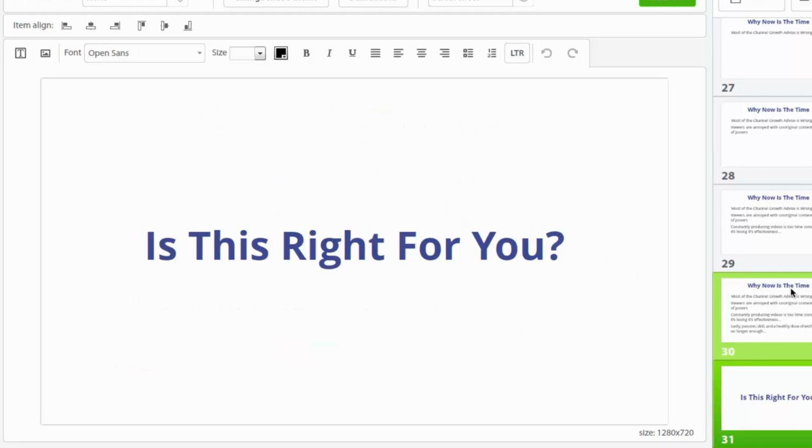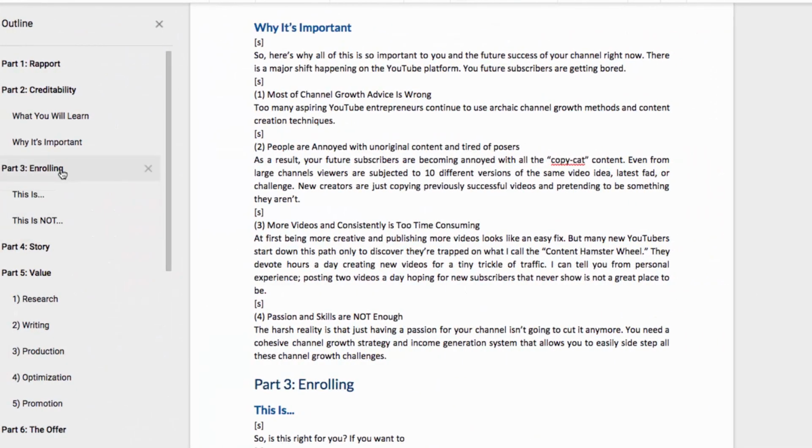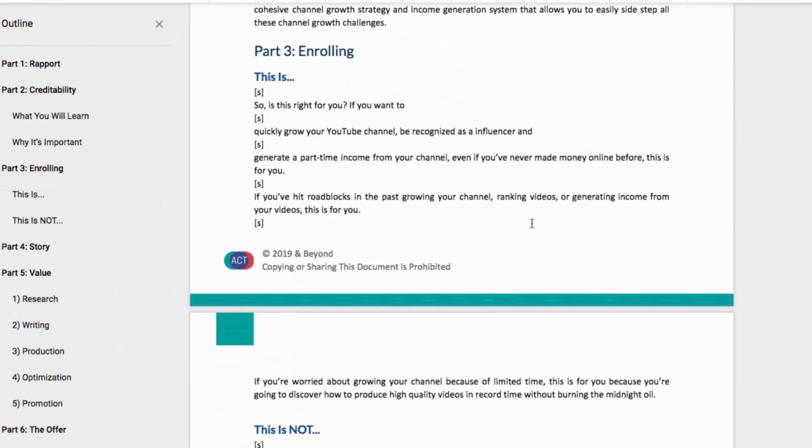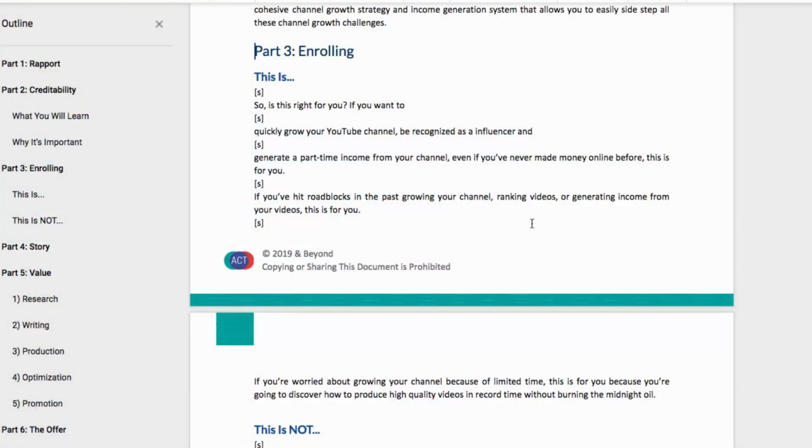Then we go into is this right for you? And this is part of part 3, which is the enrolling. So we've gone through why we should be listened to. We've gone through, hey, you're in the right place. And now it's time to talk about them. So this is where you're going to talk about the benefits or kind of the end big goal that they want to achieve. With someone who wants to grow a YouTube channel, which is what this particular webinar is about,